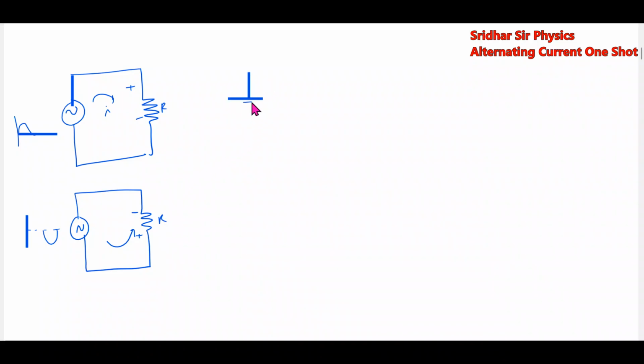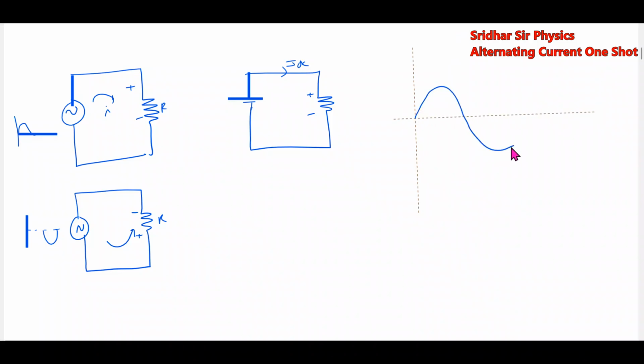For a DC signal, all the time the current will flow in the same direction. So when you plot this graph, the AC signal will be like this. What about the DC signal? DC signal all the time